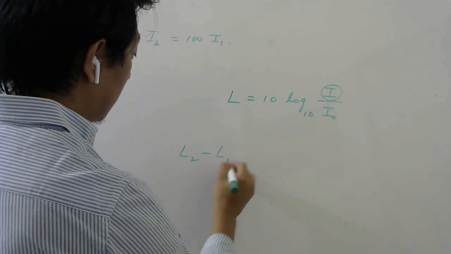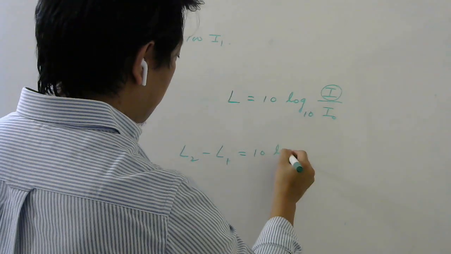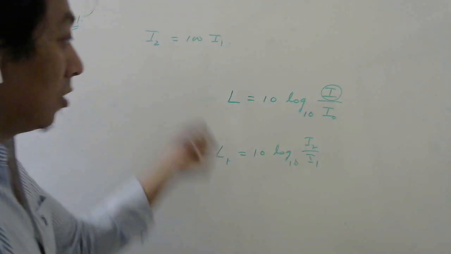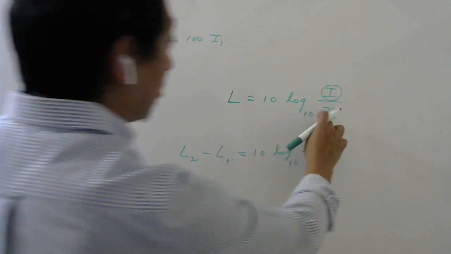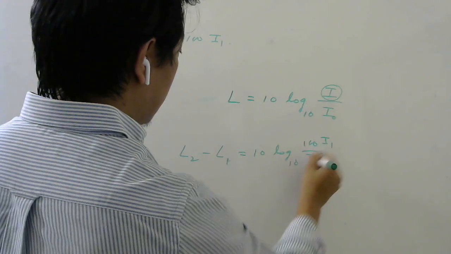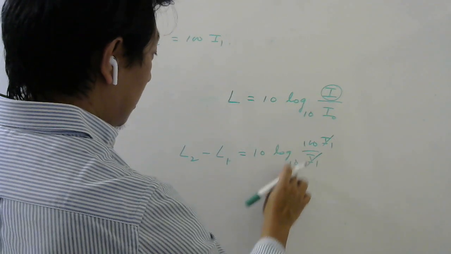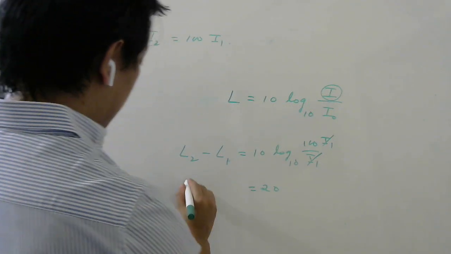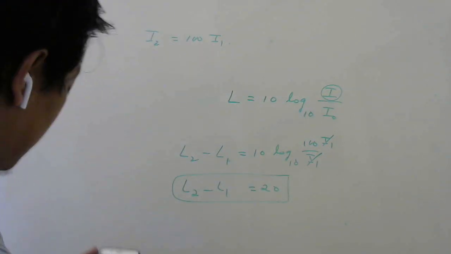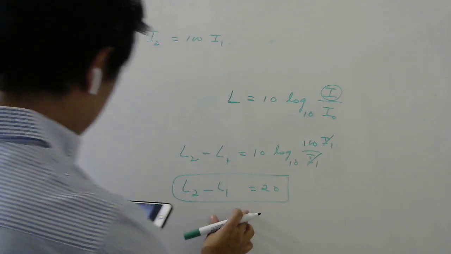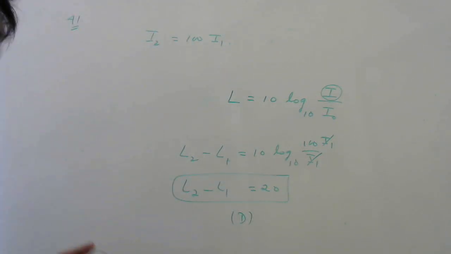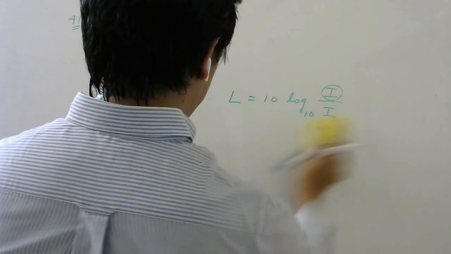L2 minus L1. If you substitute this, you will get 10 log base 10 of I2 divided by I1. Okay, this follows from the rule that log A minus log B is log A by B. So I0 will cancel. They have given I2 as 100 times I1, so I1 gets cancelled. Log 100 base 10 is 2. 2 into 10 is 20. That means the decibel level increases by 20 decibels. So you can check which option satisfies this condition. So option D, because it increases from 80 to 100 decibel. Okay, let us see the next question, question number 42.